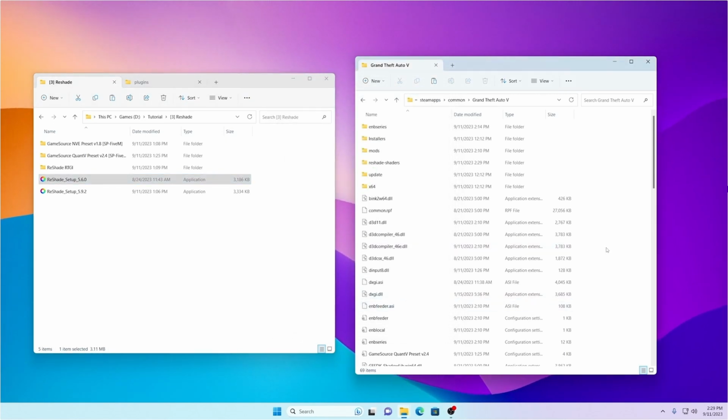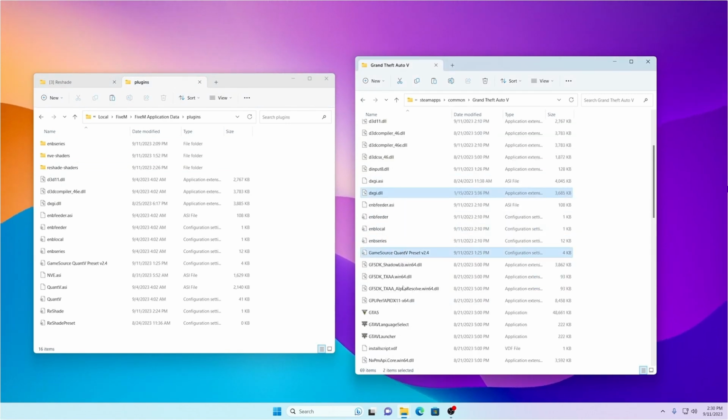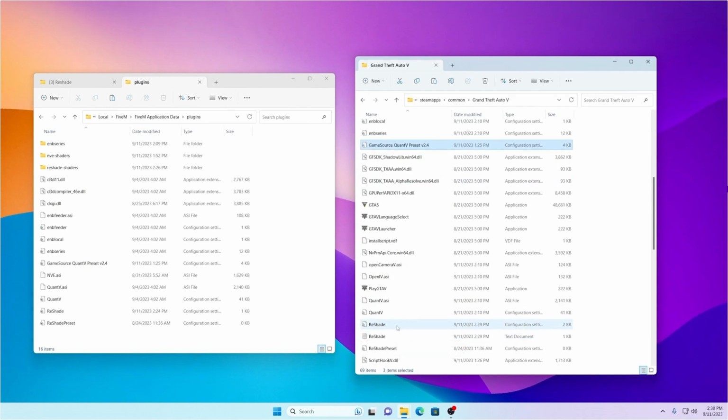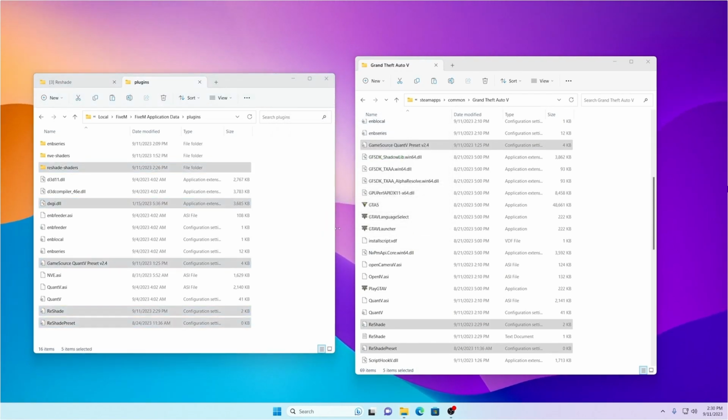After downgrading Reshade, let's copy the necessary files into the FiveM plugins folder again. Now let's go inside FiveM and see if the Reshade menu pops up.